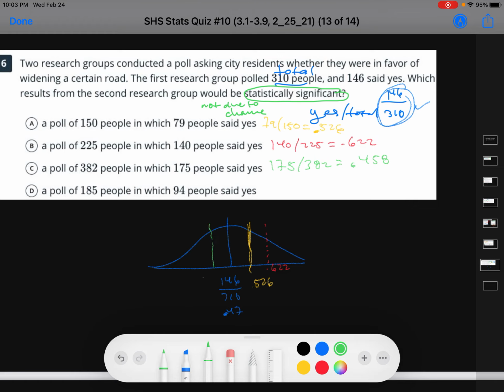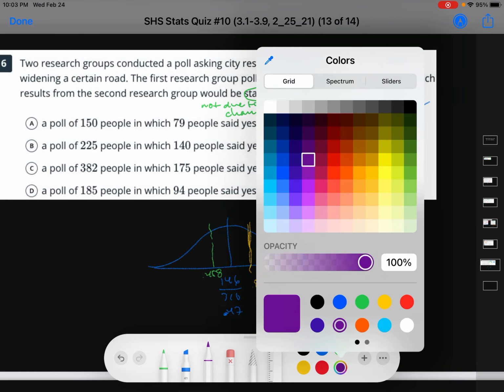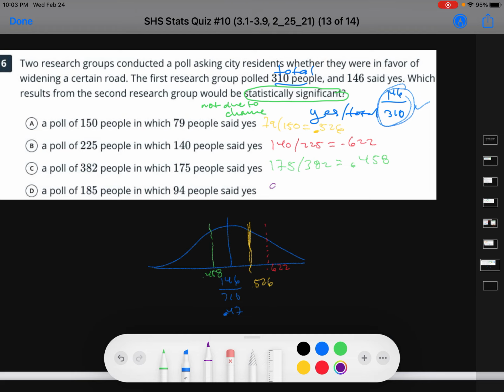So somewhere around there. And the last one, 94 out of 185. 0.508. 0.5. There's the purple. Okay, so all of these are pretty close.